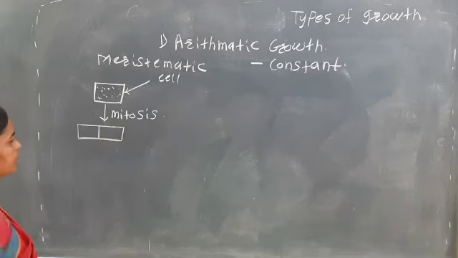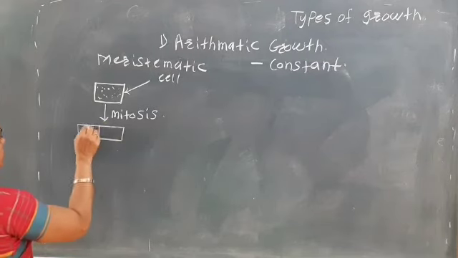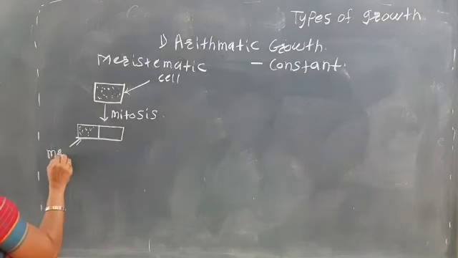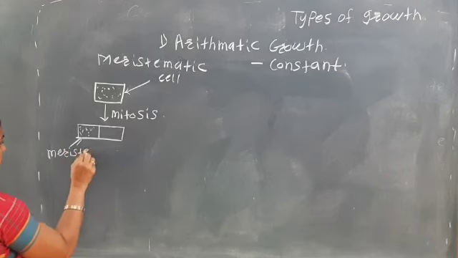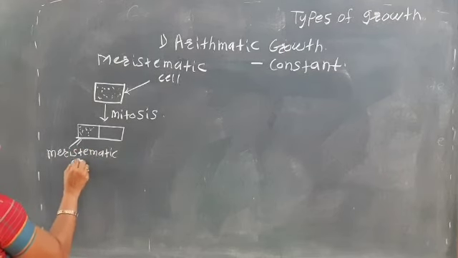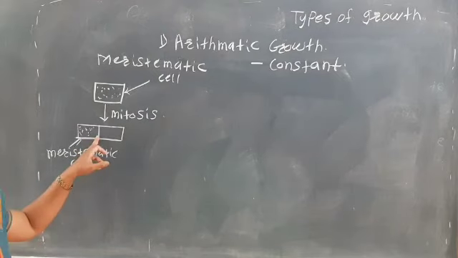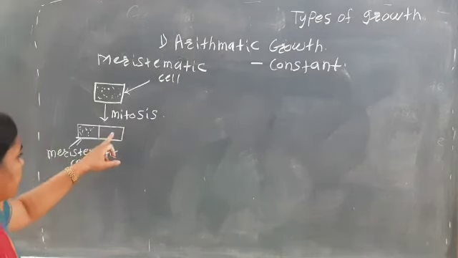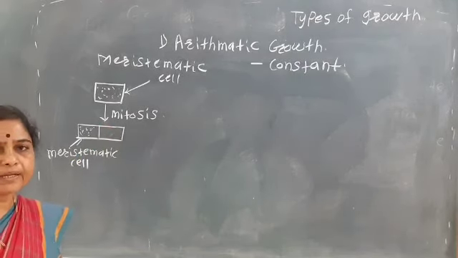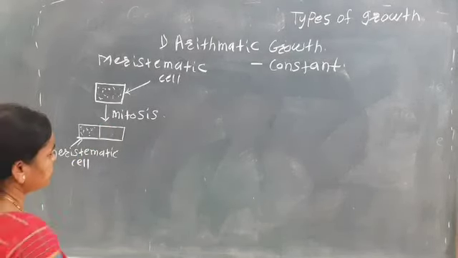Out of these, one remains as a meristematic cell, while the other cell undergoes maturation and differentiation.